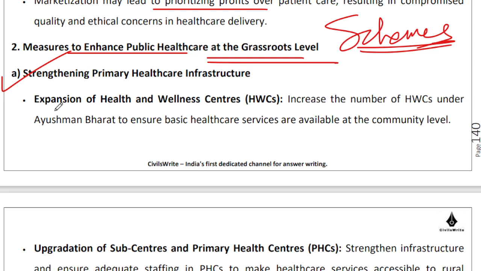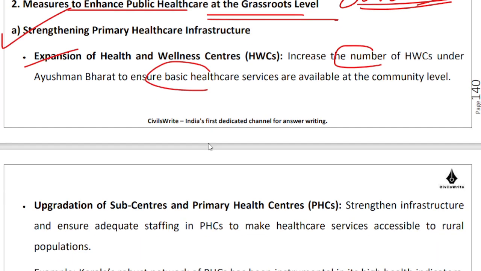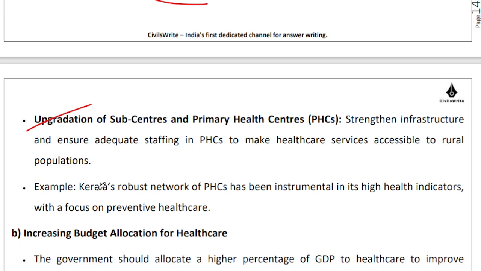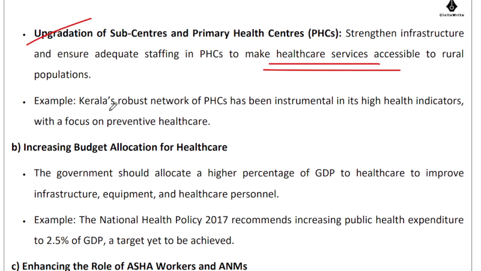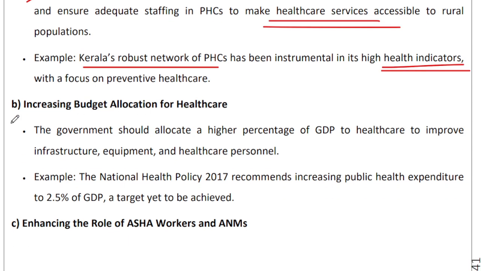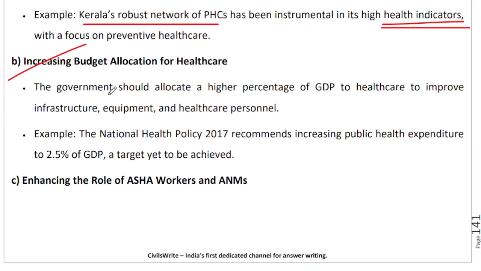For which we need to significantly expand our health and wellness centers. We can increase the number of these centers. We can improve the basic healthcare services that we are offering through these centers. We can upgrade the sub centers and primary healthcare centers so that relevant healthcare services are available at the doorstep. For instance, Kerala's robust network of PHCs has been very, very helpful in achieving the kind of health indicators that Kerala boasts about.